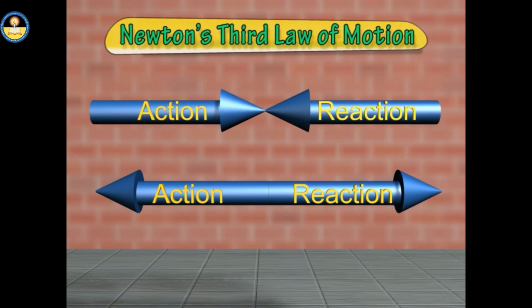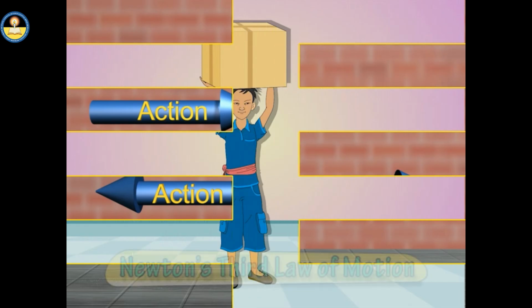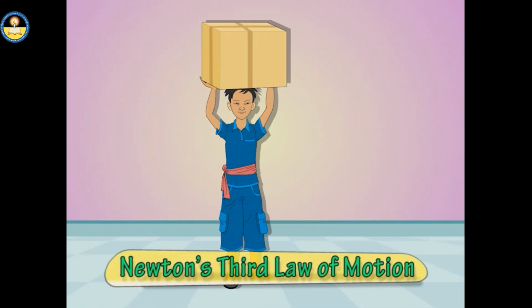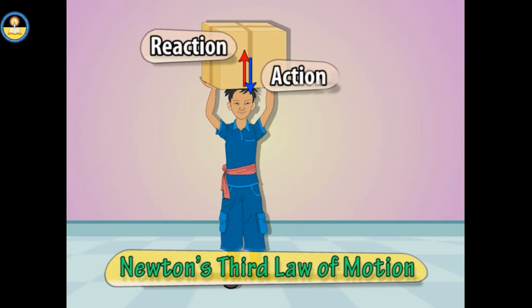It is clear that for every action there is an equal and opposite reaction. This is also known as Newton's third law of motion. For example, when a heavy load is put on the head of a porter, the load acts on the head in the downward direction, and the porter's head pushes the load in the upward direction. These forces are equal in magnitude but act in opposite directions, and hence form an action-reaction pair.